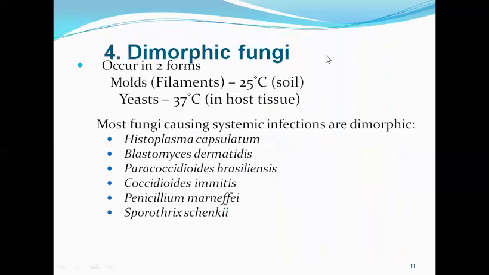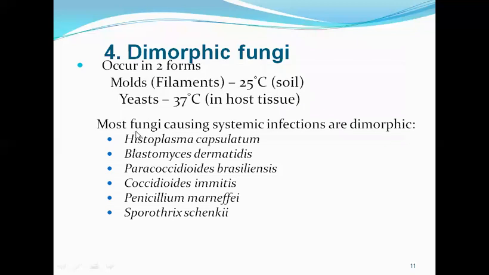And last is the dimorphic fungi. The name indicates that it exists in two forms. One is the mold or the filamentous form, which is seen at 25 degrees Celsius, that is at room temperature, present in the soil. And the other one is the yeast form. This is seen at 37 degrees Celsius. This is found in the host cells.